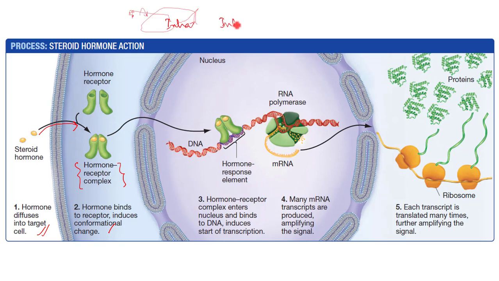So intracellular receptors can be of two types. They can be cytoplasmic or they can be nuclear receptors. In either case, the hormone receptor complex moves to the nucleus if it is cytoplasmic, or it is well within the nucleus if it is nuclear. It binds to the DNA molecule.